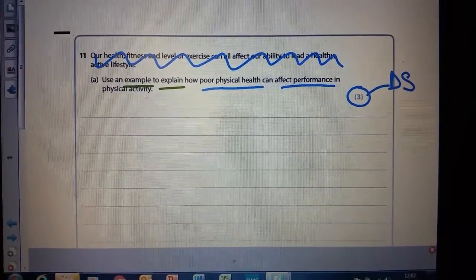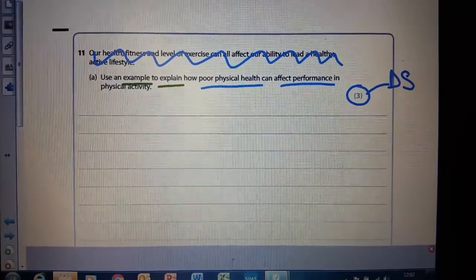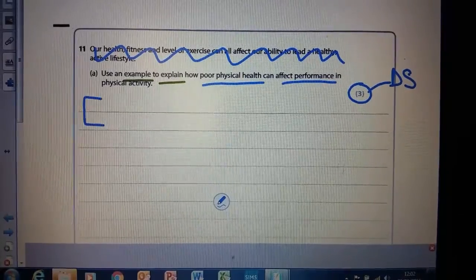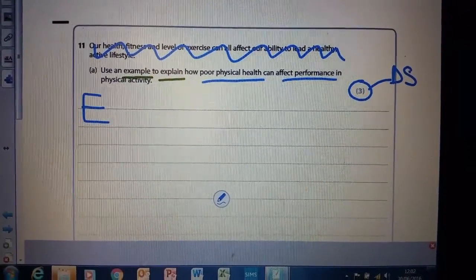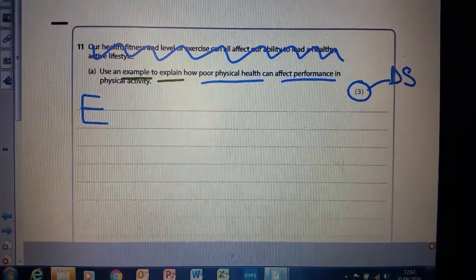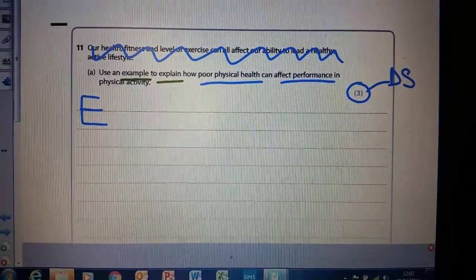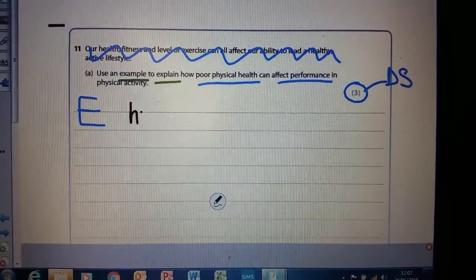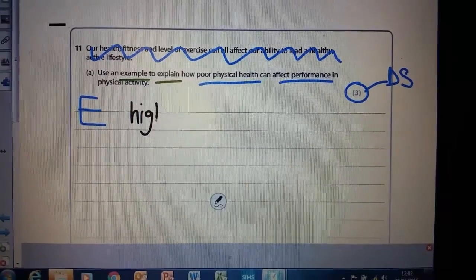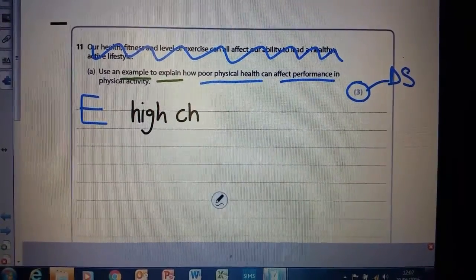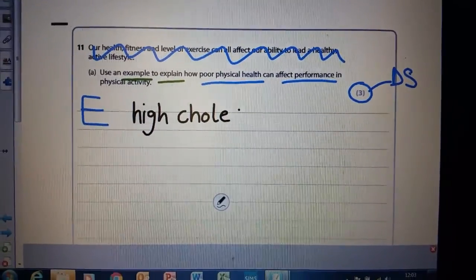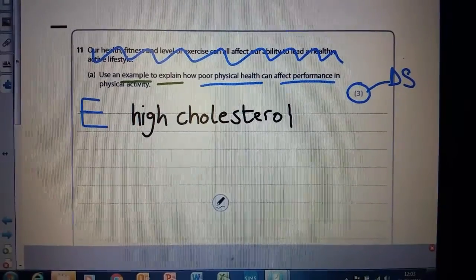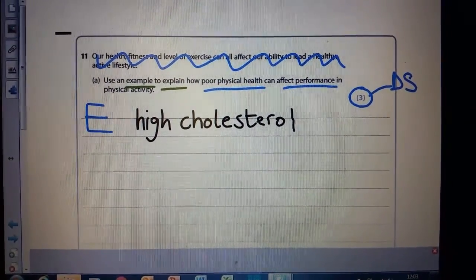Okay, so trying to write a developed statement, the first thing it asks me to do is use an example to explain poor physical health. So the first thing I'm going to do is try and think about giving an example about poor physical health. The first thing that comes into my head about somebody with poor physical health is that they might have high cholesterol. So that's going to be my example that I put in there. So I've addressed the example part of the question.